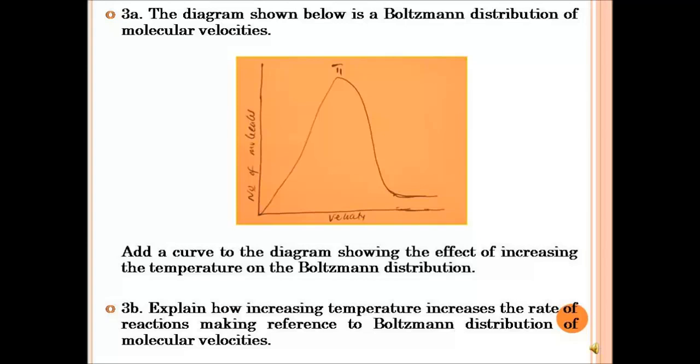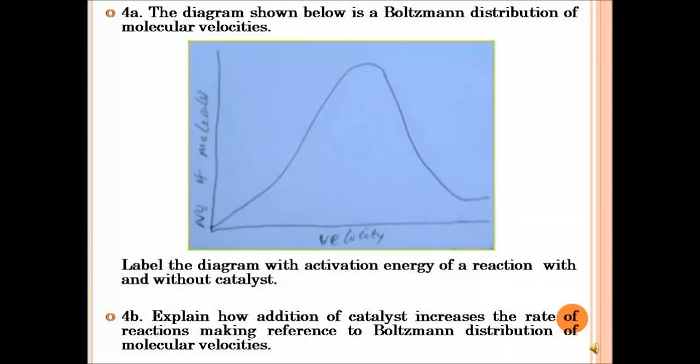And then part B is to explain how increasing temperature increases the rate of reaction, with reference to the Boltzmann distribution of molecular velocity. Then the fourth question also has a diagram of Boltzmann distribution of molecular velocity, and you are asked to label the diagram with the activation energy of the reaction with and without catalyst. Then explain how addition of catalyst increases the rate of reaction.